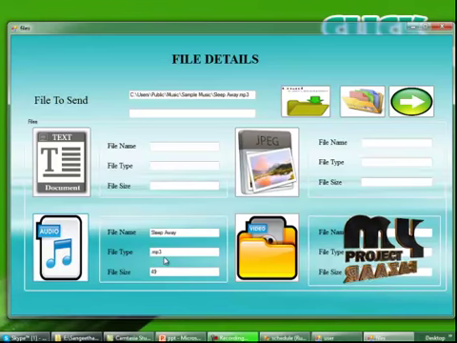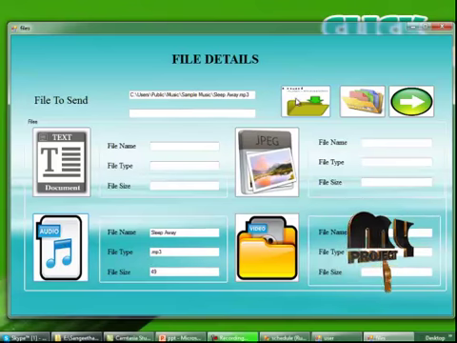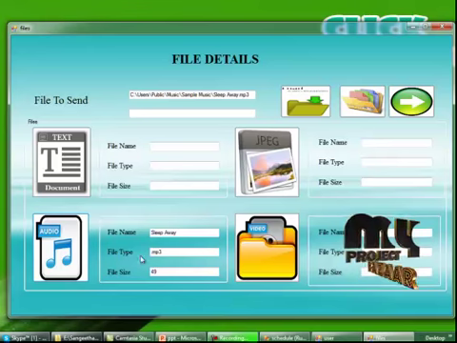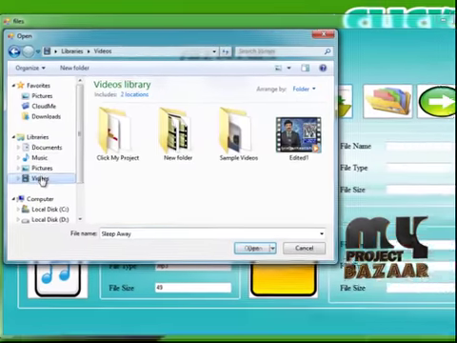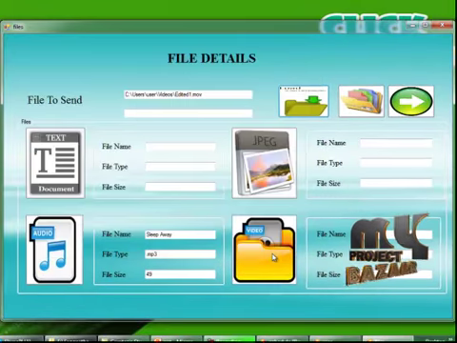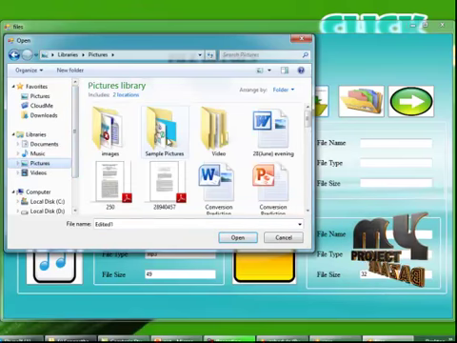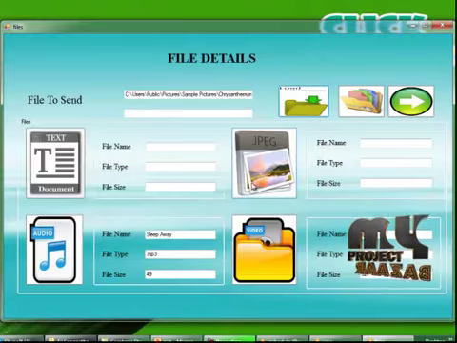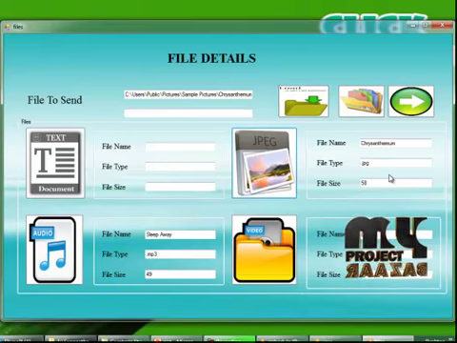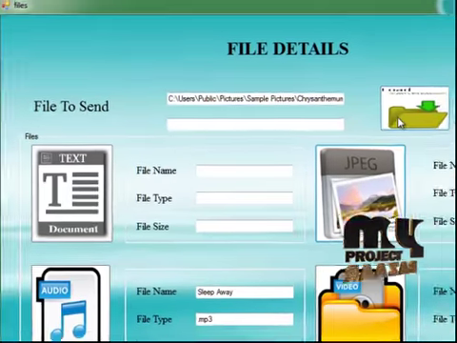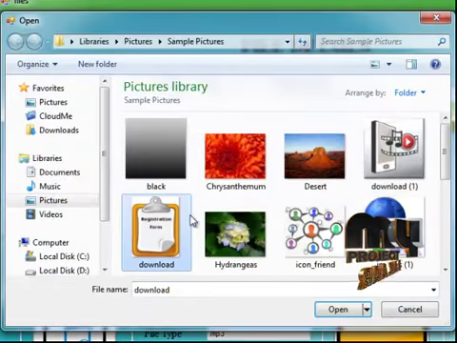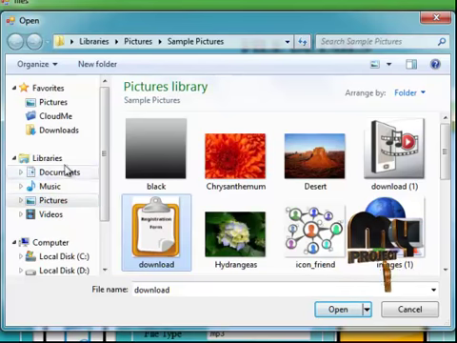This is the audio file, MP3, and the file size will be displayed here. By opening this audio file, the file name, file type and file size will be automatically displayed in the text box here. Like say, if you select a video file and open it by pressing this button, the file name, file type as video and the file size will be displayed here. Like say, for an image, a sample picture, you can open it. By clicking this button, the file name, file type as image and the file size will be displayed here. Like say, click download, music, open.